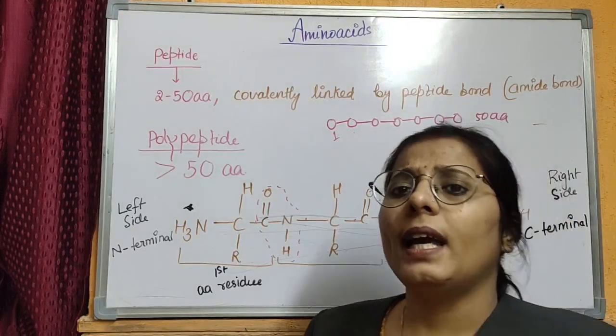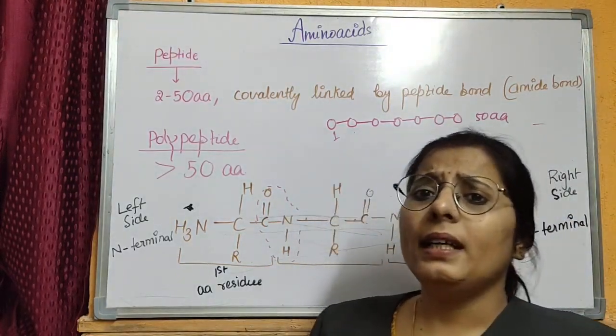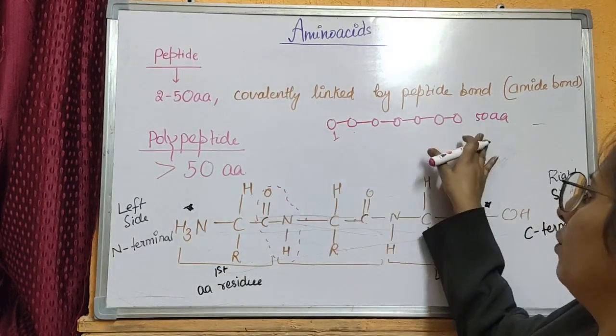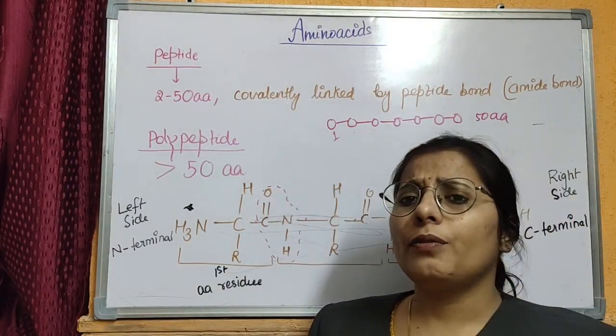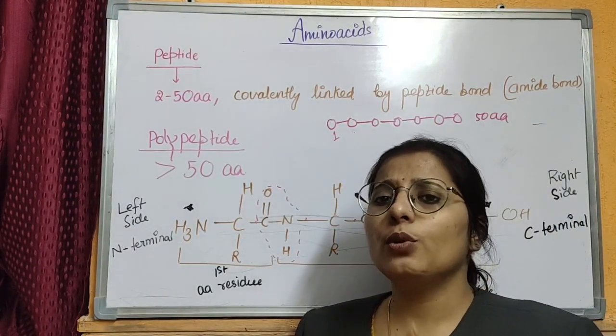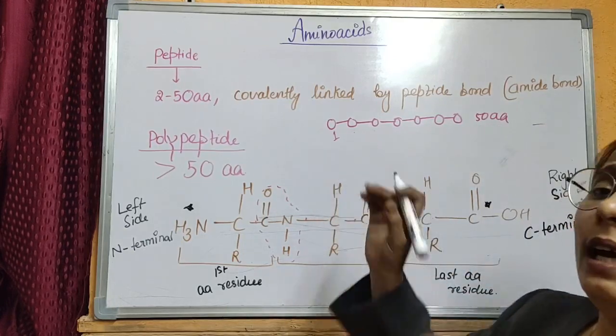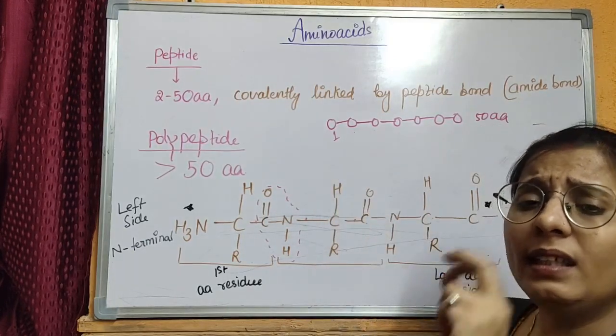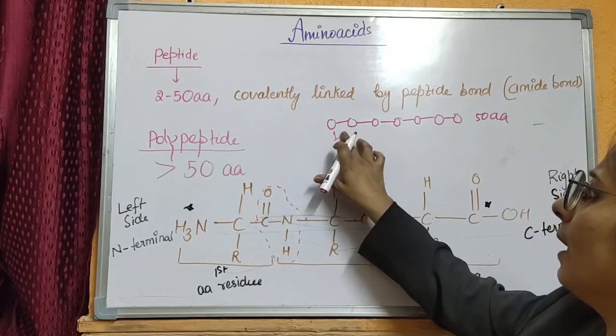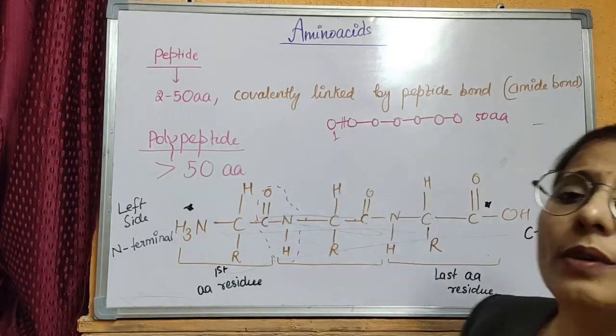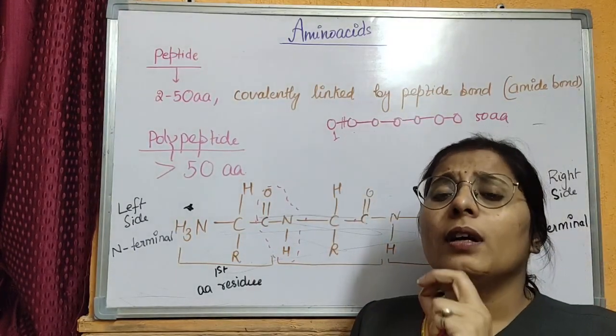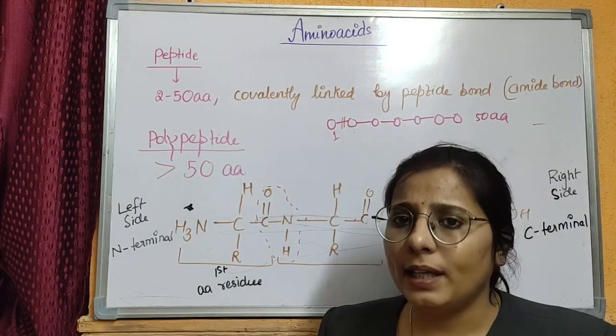What is peptide and polypeptide? Peptide is the stretch of amino acids where the number of amino acids ranges from 2 to 50, and the amino acids are bonded together by a covalent linkage of a peptide bond, called the amide bond.